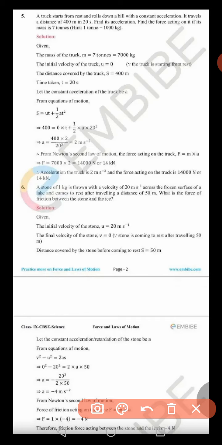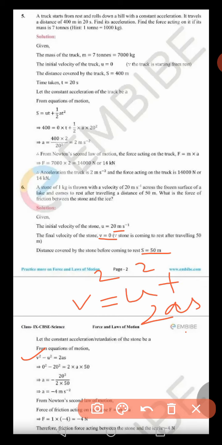Alright, so first of all let us write what things are given. Initial velocity of the stone is 20, so u is 20. Final velocity will be 0 because the stone will stop after some time. Distance is given, s is 50 meter. So we can use the third formula of motion, v square equals u square plus 2as. If you bring u square to this side, it becomes v square minus u square equal to 2as.